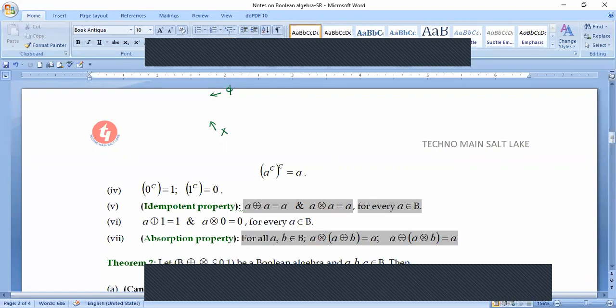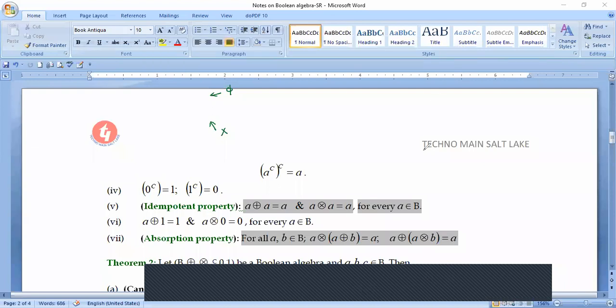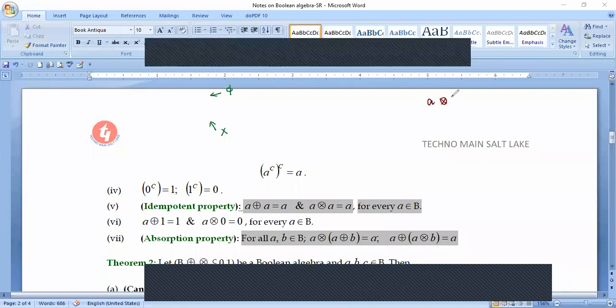See, actually, what happens if I write the distributive property, A cross B plus C? By the distributive property, we get A cross B plus A cross C, which is very atypical. But what is written over here is that if two of the elements are the same, the resultant element will be the element A, which is getting repeated.